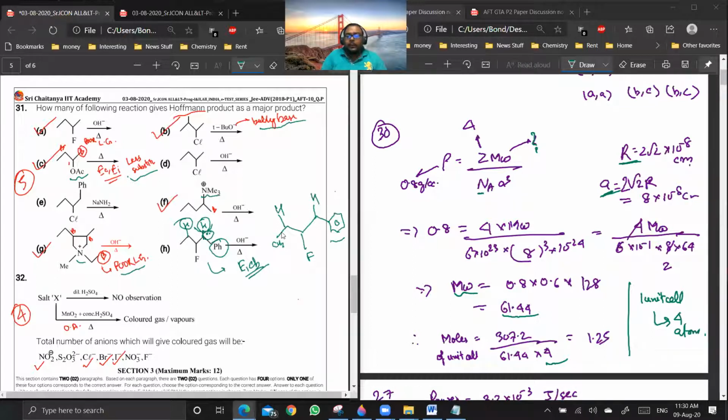So actually here we cannot talk about Hoffman's product as such, because both are 2 degree hydrogen. But suppose we are saying that a less sterically hindered hydrogen is giving the Hoffman's product, then this is the less sterically hindered hydrogen. Are you getting my point? Yes, sir. So if this hydrogen goes, then you get a double bond, but it is not conjugated with the benzene ring. This won't be the product. Are you getting my point? Yes, okay. I understand.